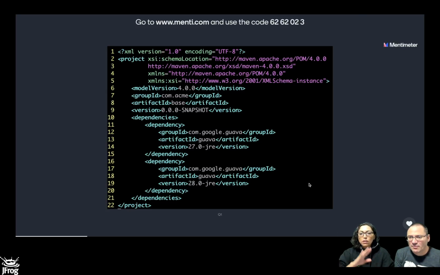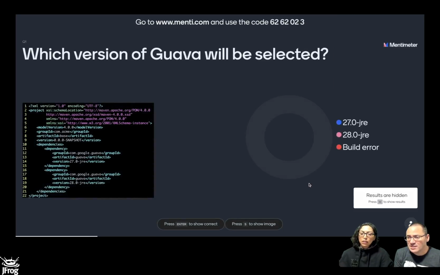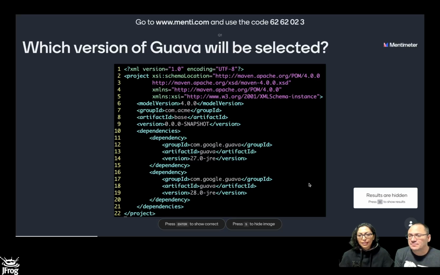You can see it says com.google.guava version 27.0, and right after that is Google Guava version 28. There's basically two definitions of the same dependency with different versions. Now, when we run dependency:tree on this POM file, what do we get? Do we get a build error because there are duplicate dependencies? Do we get version 27 because it's defined first? Do we get version 28 because it's defined last? Or do we get version 28 because 28 is bigger than 27? What do you think is going to happen?